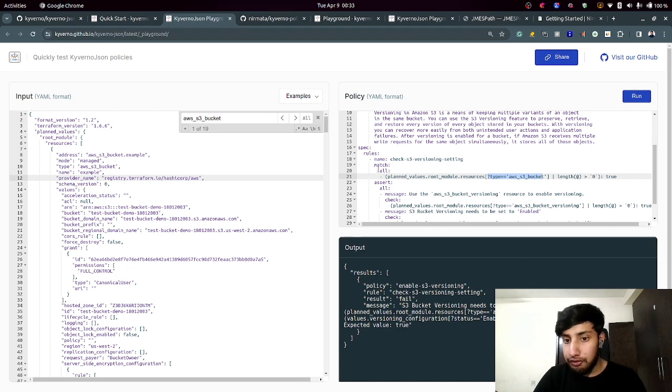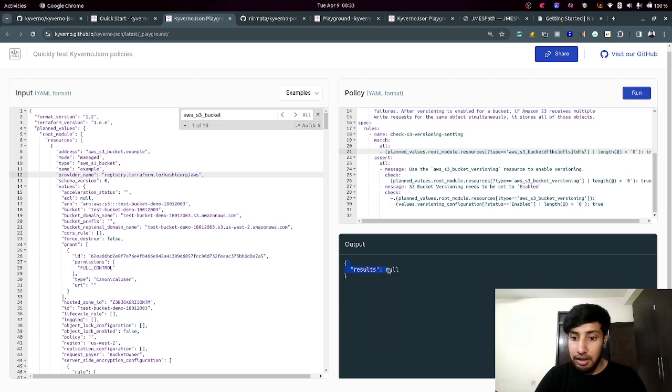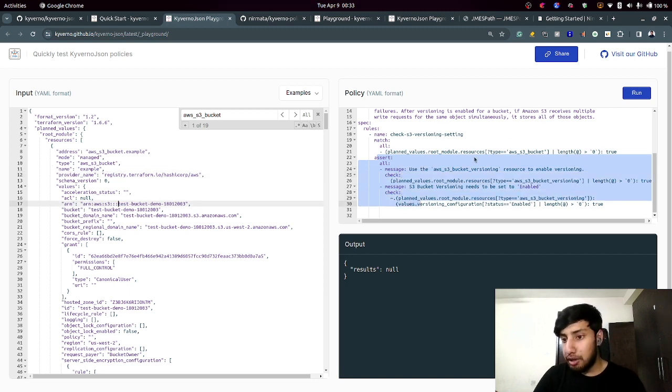So if this match condition is true at the very first place, only then are the other things going to get evaluated. If this gets false, if I change it like this and try to run it, you'll see the result is null. Why? Because your match is not getting true. So your match statement should always be true, and only then the other statements, which are assert statements, are going to run. Cool.